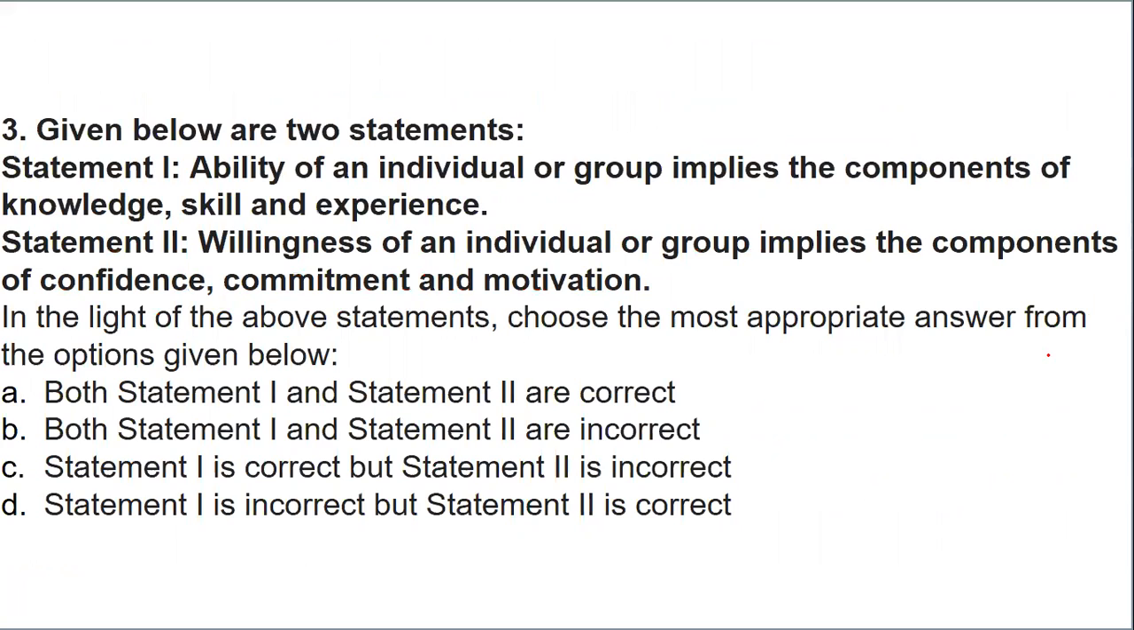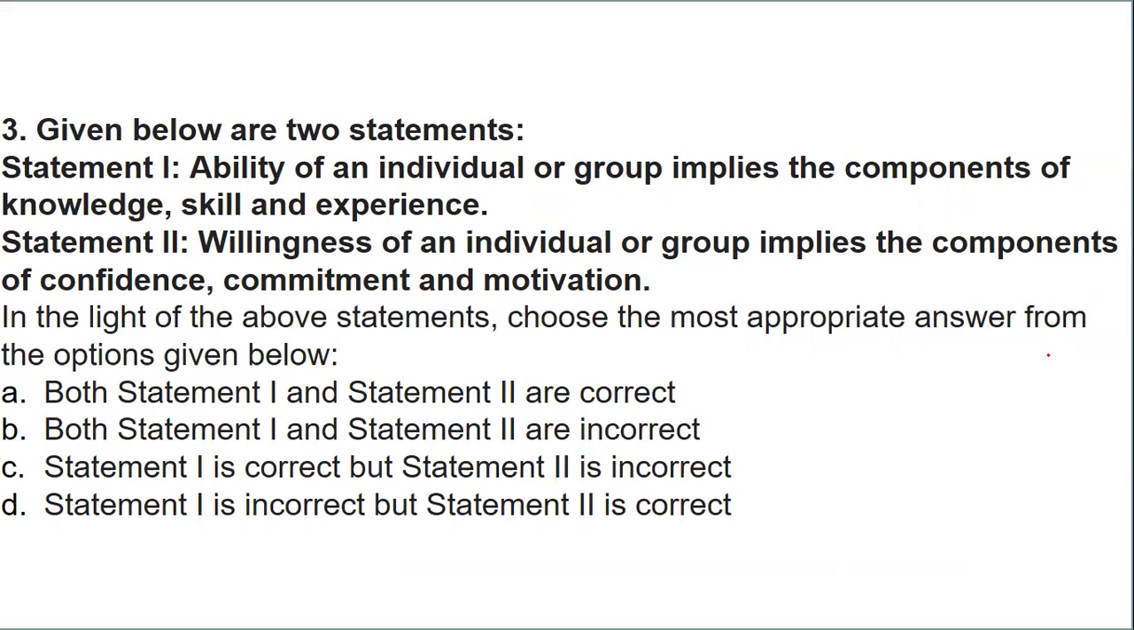You have got 2 statements. One is: ability of an individual or a group implies the components of knowledge, skill, and experience. Another is: willingness of an individual or group implies the components of confidence, commitment, and motivation. So you need to comment on which statement is right, or which is correct.